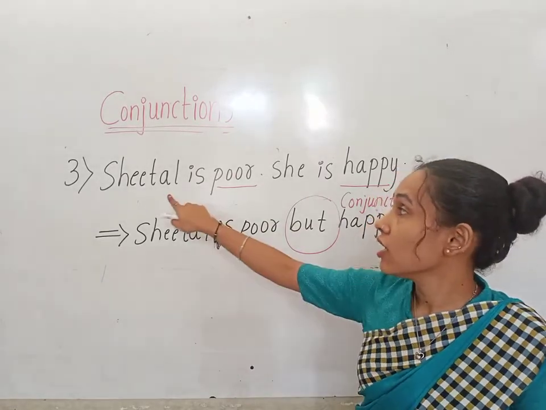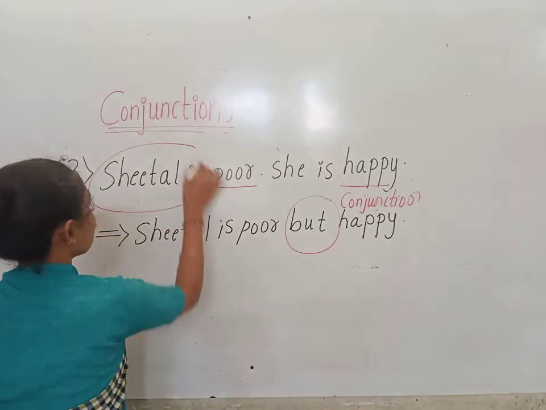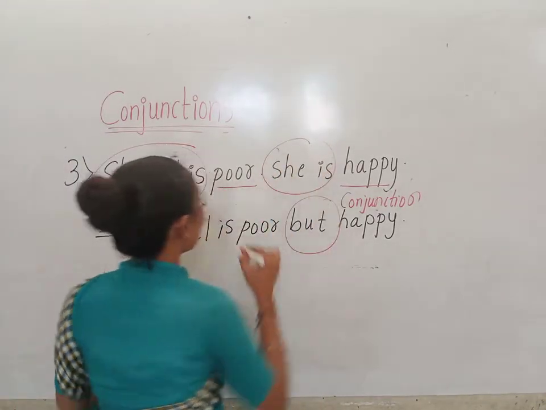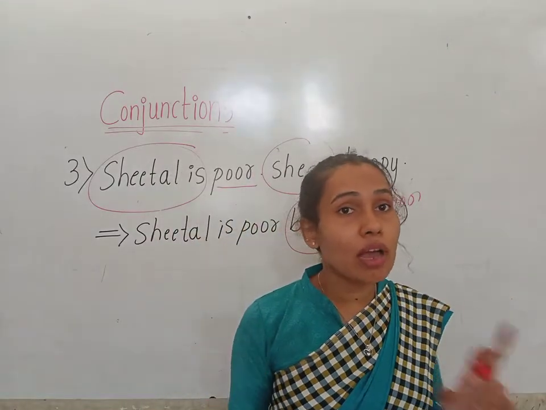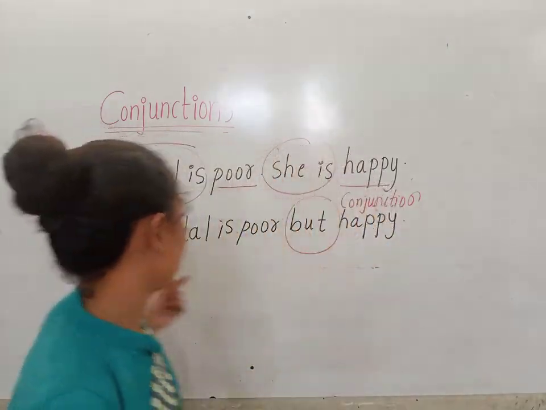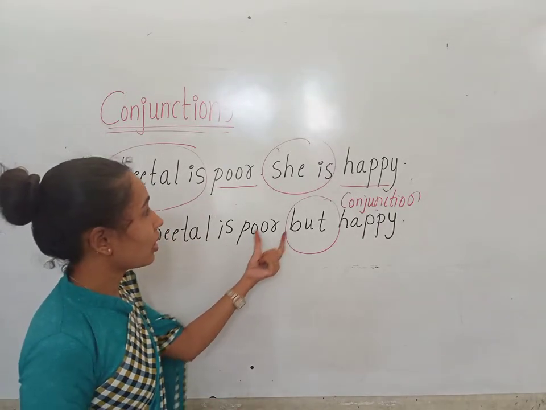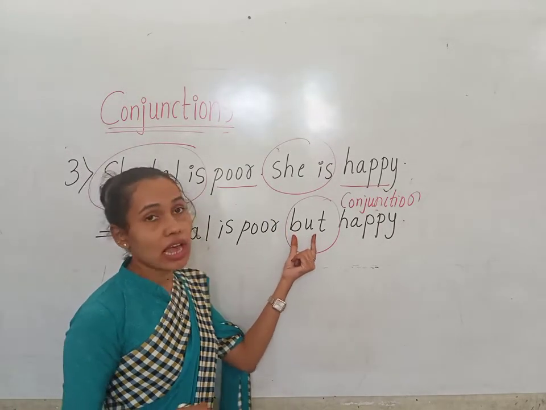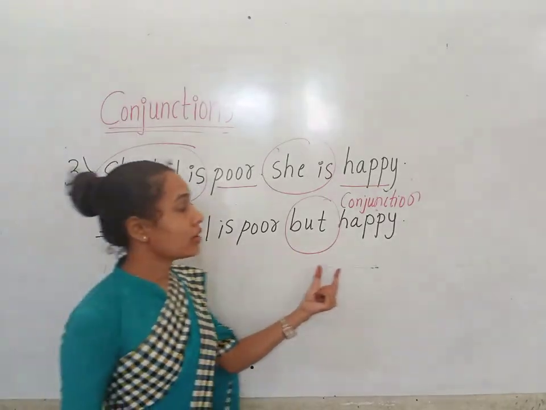Okay children, here which is the common part, children? Sheetal is, she is. So we don't really need to use the common part twice. We can use it only once. Okay children, so here we have used it once. Sheetal is poor. So here we have used but as the conjunction, and happy. Sheetal is poor but happy.